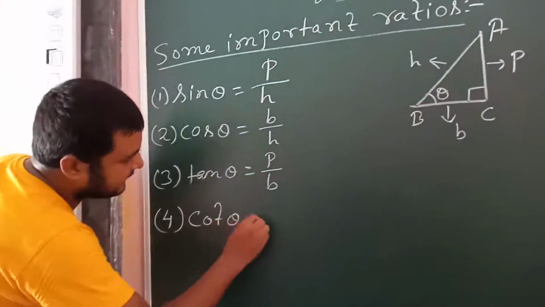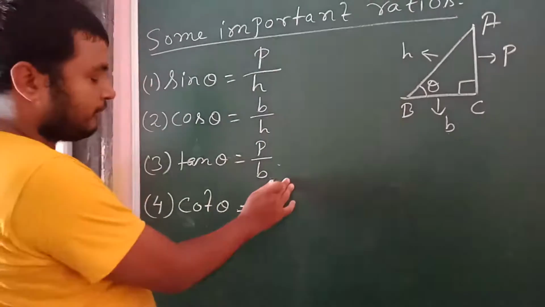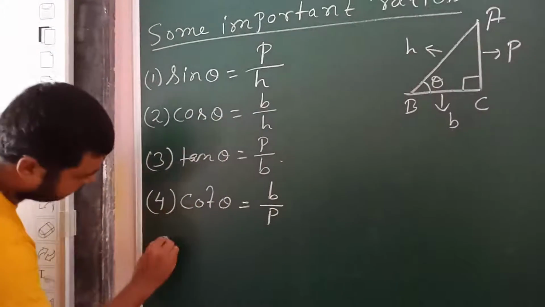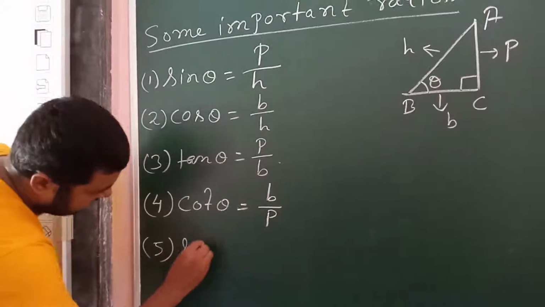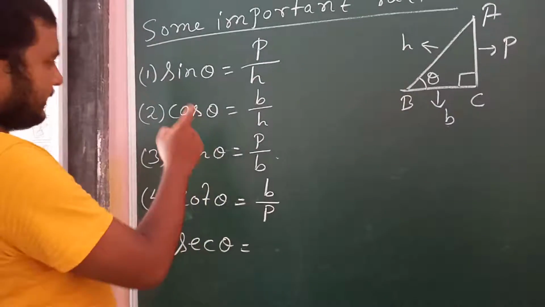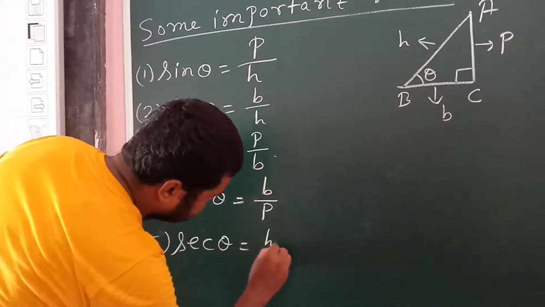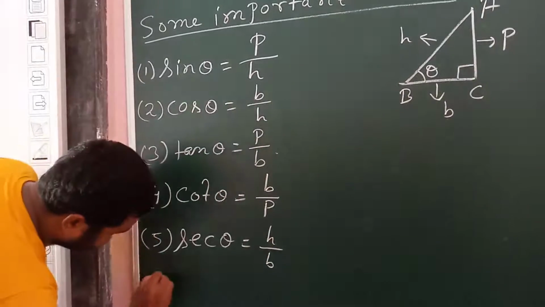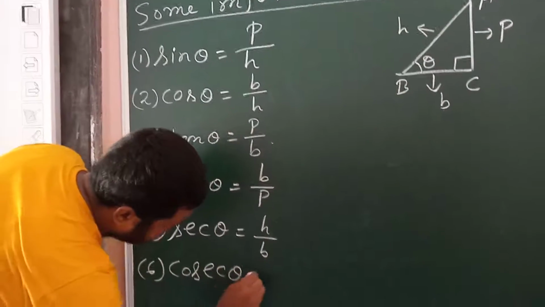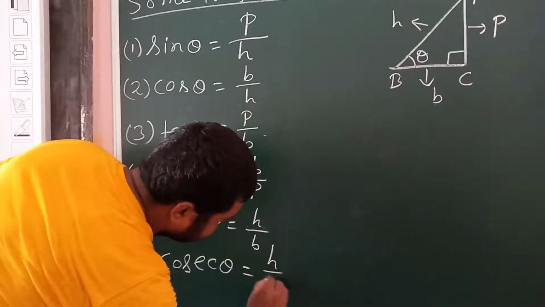Cot theta is just the reciprocal of tan theta, so it is b by p. Sec theta is the reciprocal of cos theta, so it is h by b. Cosec theta is the reciprocal of sin theta, so it is h by p.